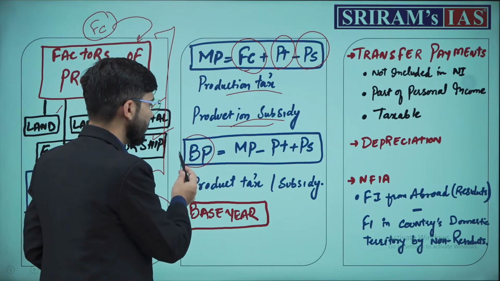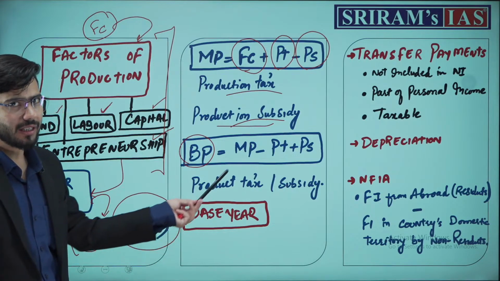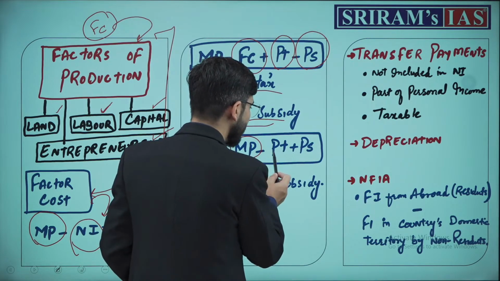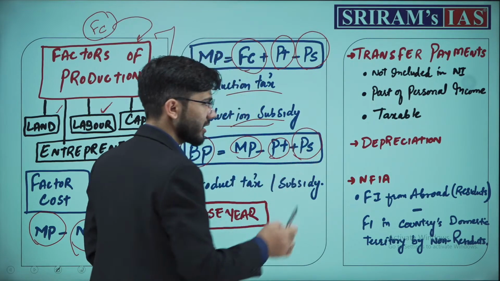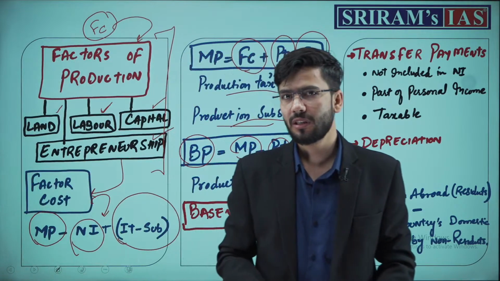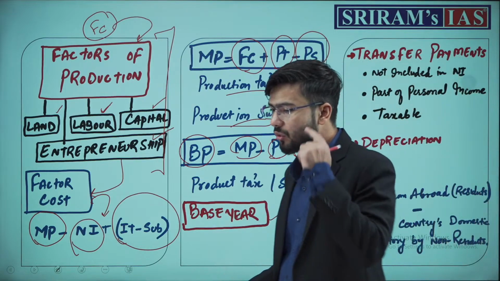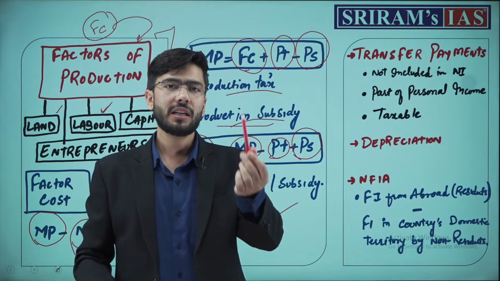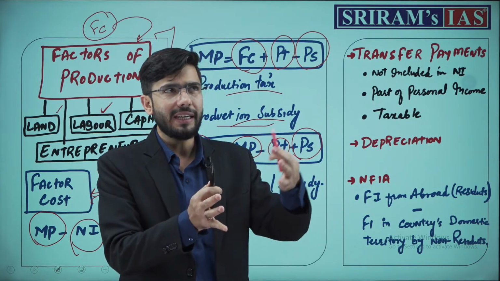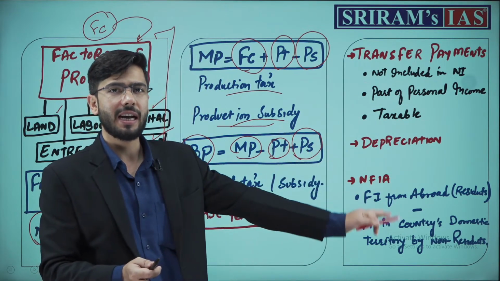You need to remember base price. Base price is basically about the product tax and subsidy, and base price is market price minus product tax and product subsidy. Do not confuse it with the base year or the constant price. Base year is the year at which you define how much the tax was at that year, which is some 10 or 20 years back, so that you compare the taxes of the base year and present year.